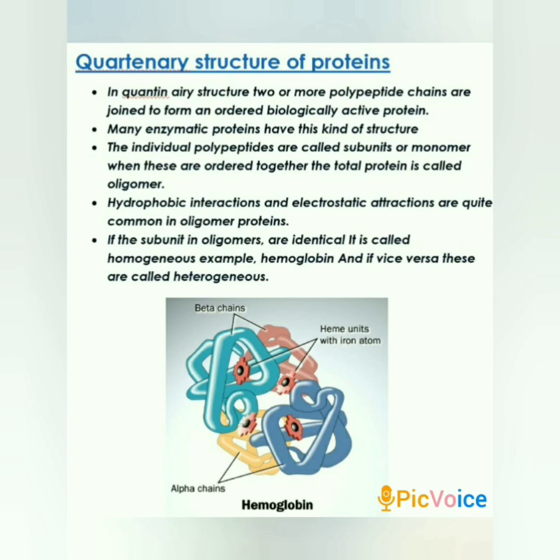Hydrophobic interactions and electrostatic attractions are quite common in oligomer proteins. If the subunits in oligomers are identical, it is called homogeneous, and if these are not identical, it is called heterogeneous. An example of homogeneous is hemoglobin. The 3D proteins or the quaternary proteins are denatured in the presence of high temperature, high acidity, or high alkalinity.